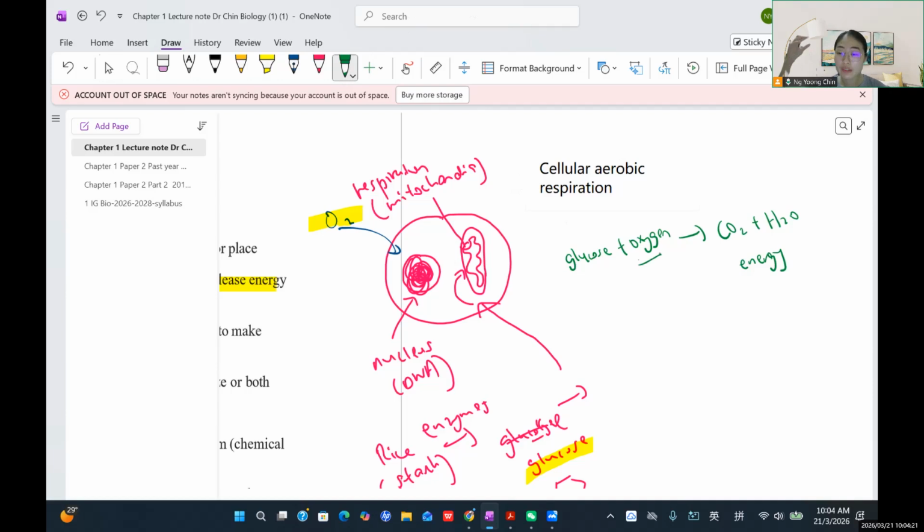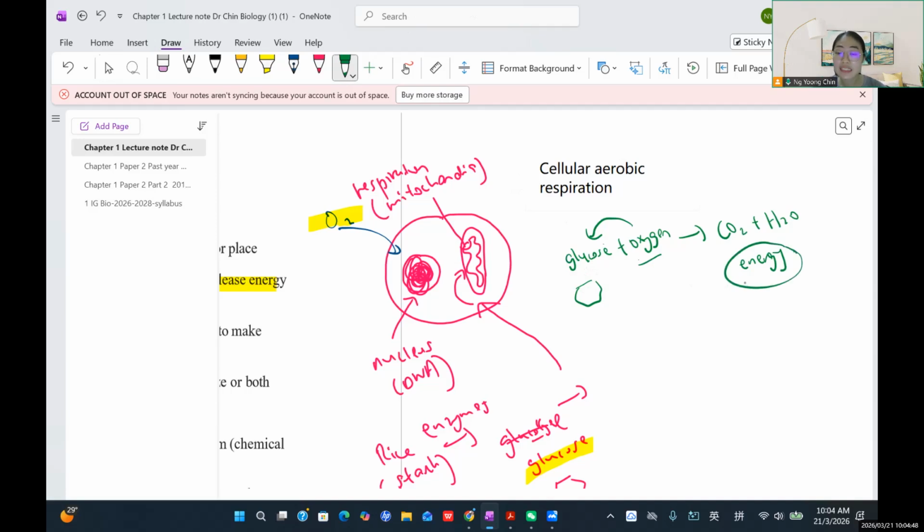So you are using the oxygen to break down the glucose. The glucose is a compound, a neutral molecule, and inside this glucose they store chemical energy. After the oxygen breaks down the glucose, it will release the energy stored inside glucose. Energy, 能量.